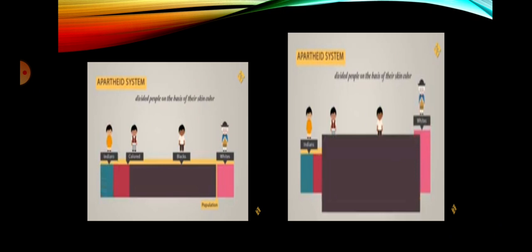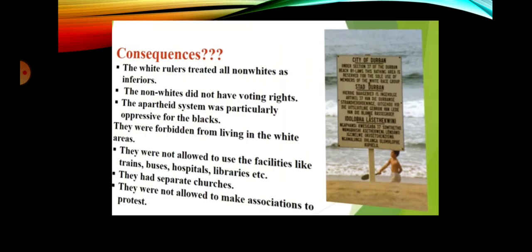The apartheid system divided people on the basis of their skin color. The native people of South Africa made up about three-fourths of the population and were called blacks. Europeans who were fair in color were known as whites. There were people of mixed races who were known as coloured, which also included people who migrated from India. Together they were known as the non-whites. So the whites considered themselves superior and treated others as inferior. The apartheid system was so harsh that it led to segregation, meaning certain rights were not given to the non-whites.